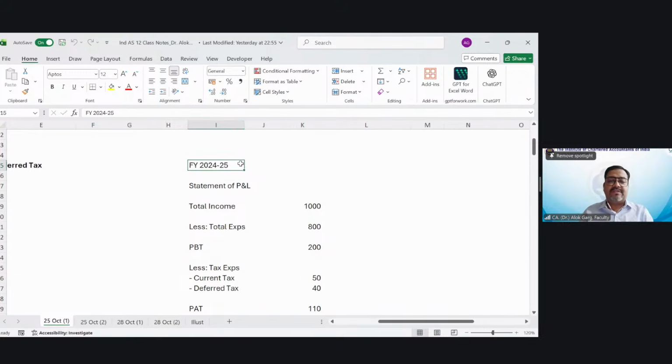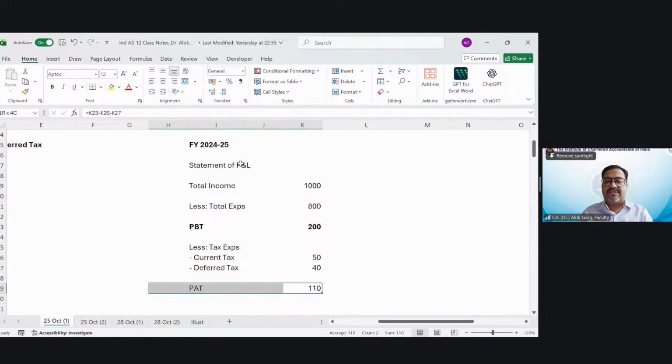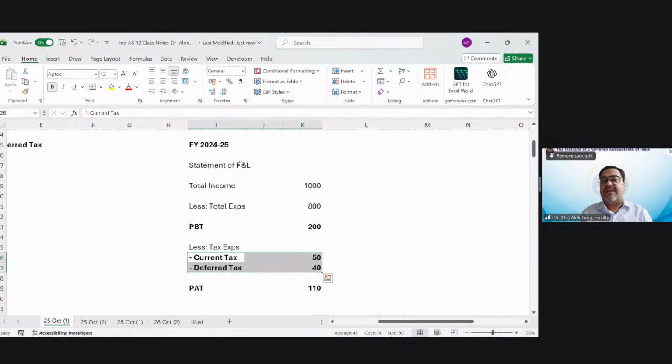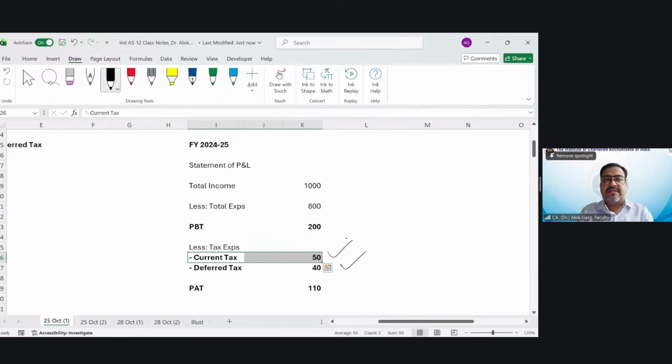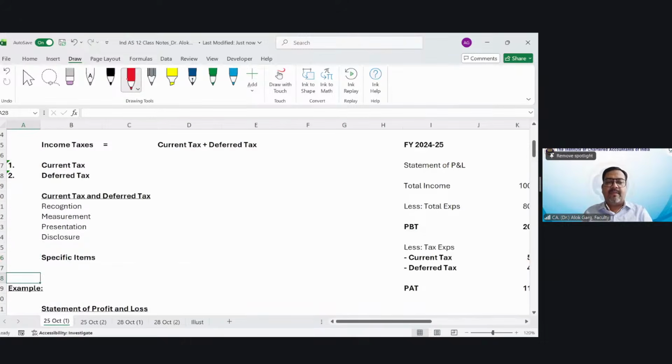Now talking about the statement of profit and loss, like total income is 1000 rupees, total expense is 800, your PBT is 200, your current tax is 50, your deferred tax is 40, and your PAT is 110. This is typically your statement of profit and loss where current tax and deferred tax has been presented in this manner, right? So we are going to discuss this current tax and this deferred tax. We are going to talk about both of them, okay? Current tax and deferred tax, right?